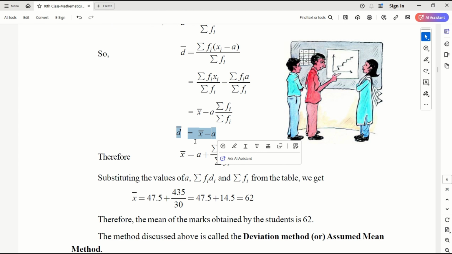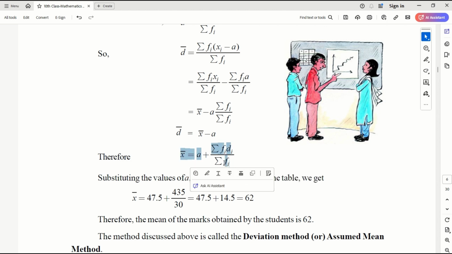So I have calculated the deviation, and I know what my assumed mean is. So how can I get the mean? Mean is nothing but a plus deviation, and the deviation mean is sigma fd by sigma f. Correct. So this is how I calculate my mean from the deviation.